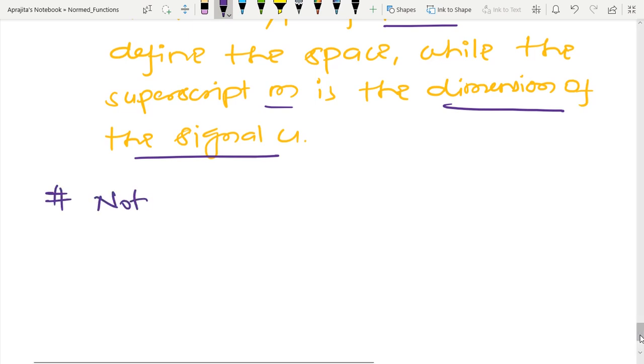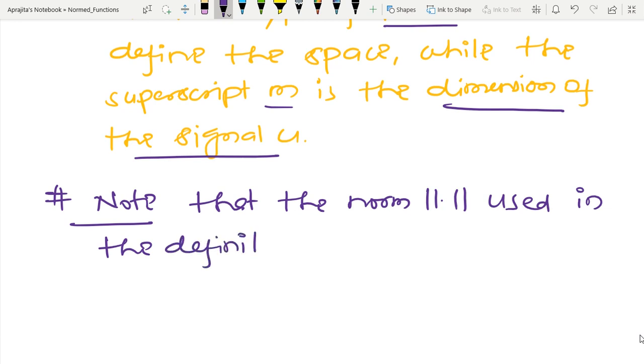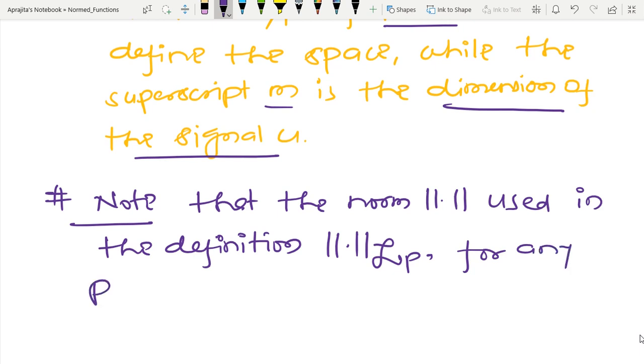What we have observed during this definition is, note that the norm, whatever norm we are defining, used in the definition, like this we are defining for any P that belongs to 1 to infinity.